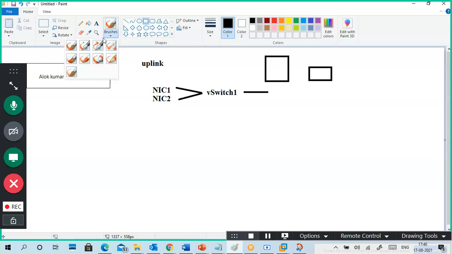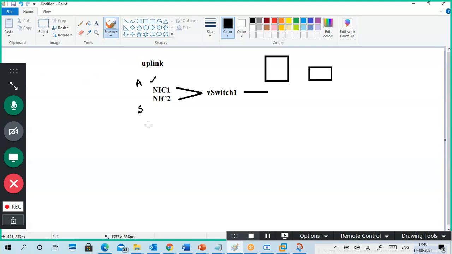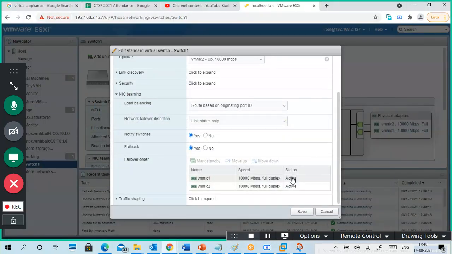If you put this one as active and this one as standby, only this one runs. If the active fails, standby automatically becomes running, just the failover type. Both active means load balancing and failover are both possible.